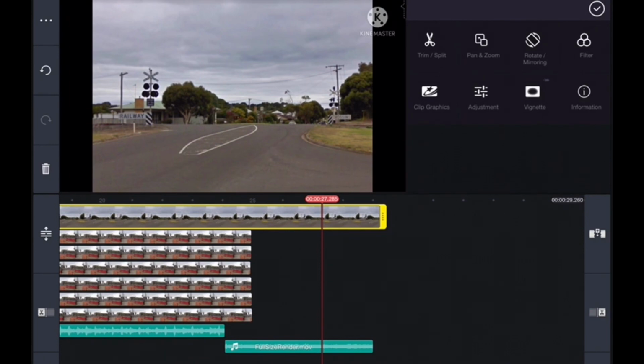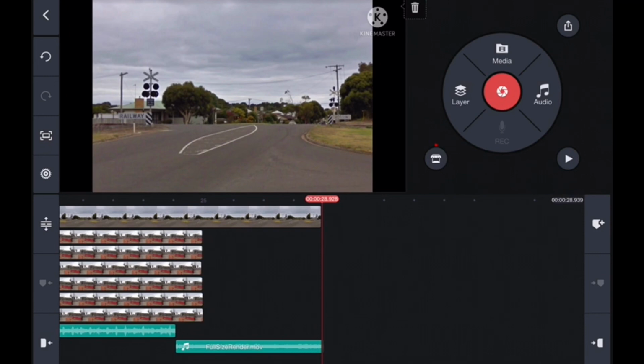And that's pretty good. So I'm just cutting down the image a bit. The video ends at the 28-second mark.